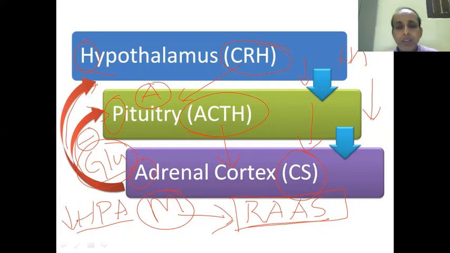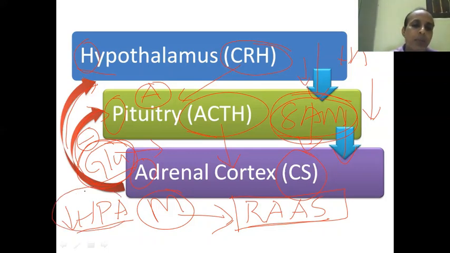To avoid this, note that the maximum secretion usually happens in the morning at 8 a.m. The timing is important. Exactly at 8 a.m. the biological level of these hormones is at the highest level. So if we administer glucocorticoids from an outside source at that time, there is less chance that the body may ignore the externally administered glucocorticoids, leading to less suppression of the HPA axis.